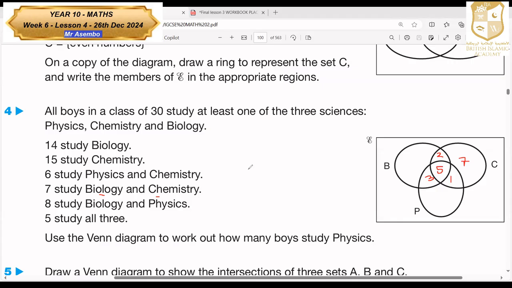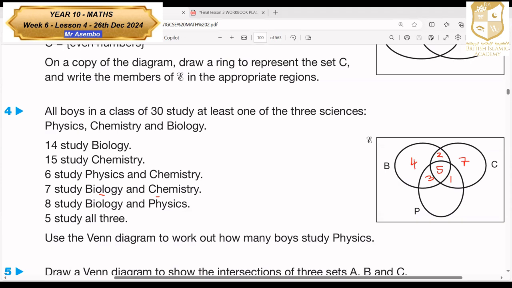And then we are being told 14 study biology. So we go to biology, where the total should reach 14. Let's add what is already in biology with the other subjects: 8, plus 2, which is 10. So the remaining to reach 14 is 14 minus 10, which gives us only 4 people here.